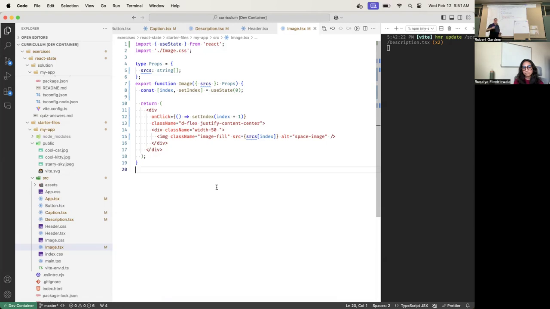What are the two things that happen when you call a state setter? It updates the state cache in React. It was 0, and it's going to update it with whatever I passed it, which is now 1. And it triggers a re-render, which means that it puts this render event into the event queue.